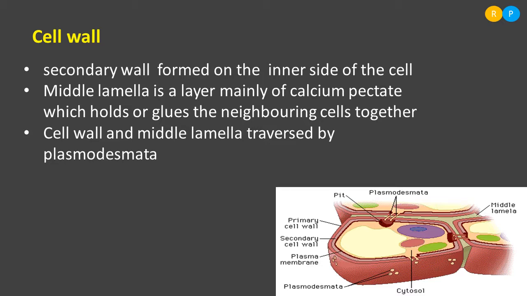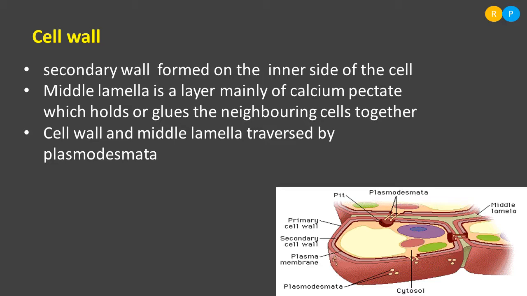Because of the plasmodesmatal connection, when some things need to be shared with the adjacent cells, they can easily pass through this connective link. That means through the plasmodesmata, the cytoplasmic component of one cell can be shared with another cell, so that one cell is interlinked with another cell with the help of plasmodesmatal connection.